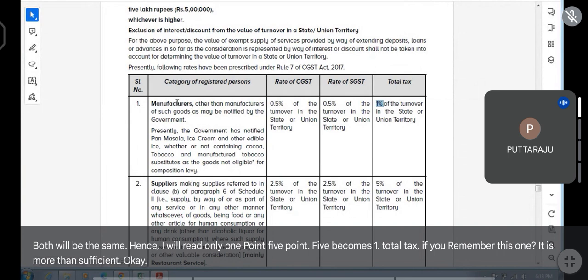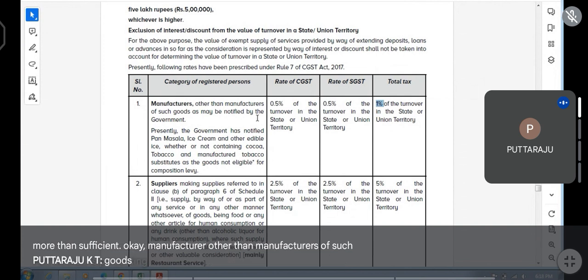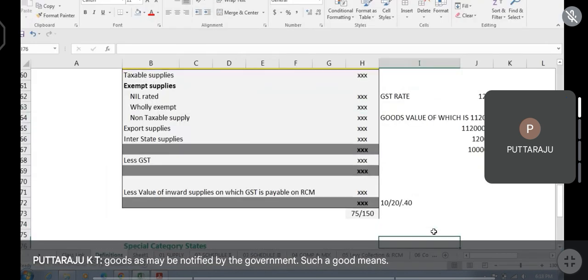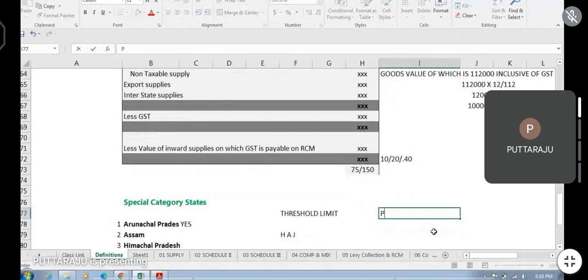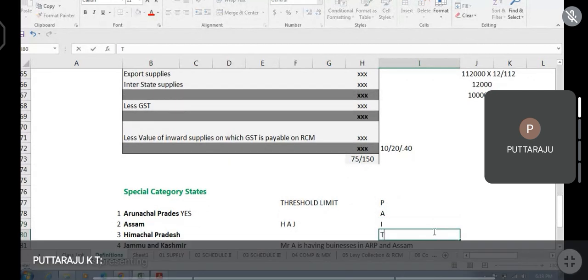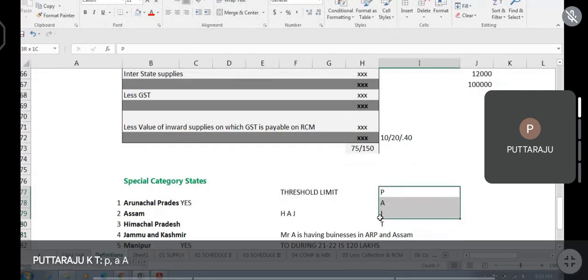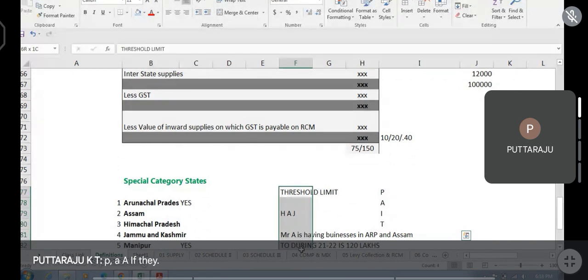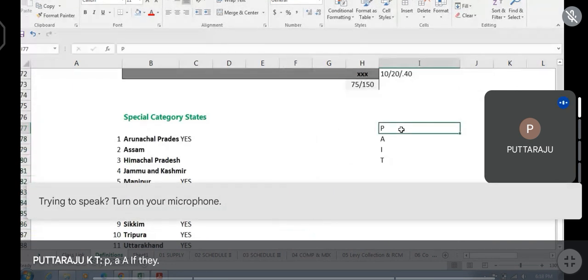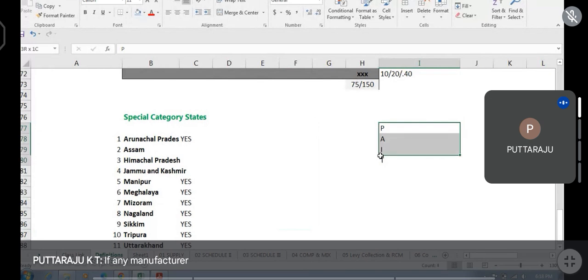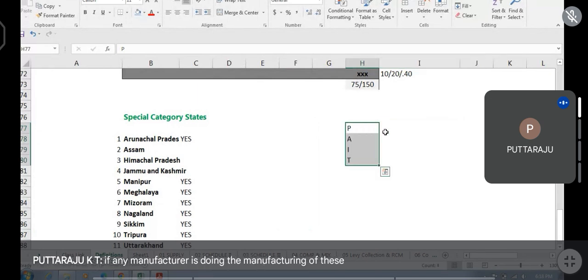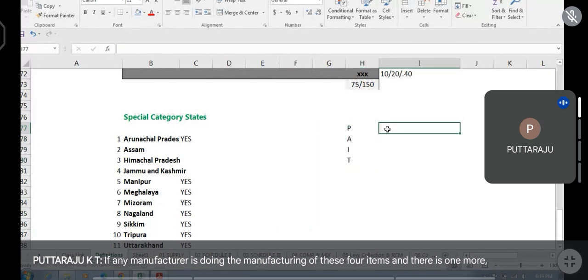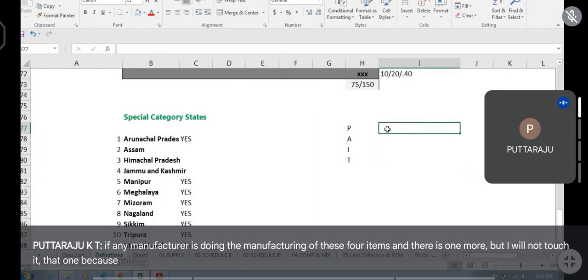Okay. Manufacturer. Other than manufacturers of such goods as may be notified by the government. Such goods means PAIT. If any manufacturer is doing the manufacturing of these 4 items, and there is one more, but I will not touch that one because it's a little complicated.